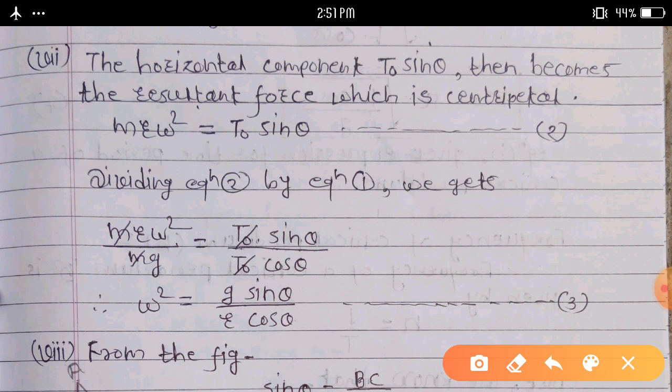Then dividing equation 2 by equation first, we get m r omega square upon mg is equal to T0 sin theta upon T0 cos theta. Here m gets cancelled, T0 gets cancelled, remaining what? Here omega square is equal to g sin theta upon r g cos theta. Consider this equation number third.